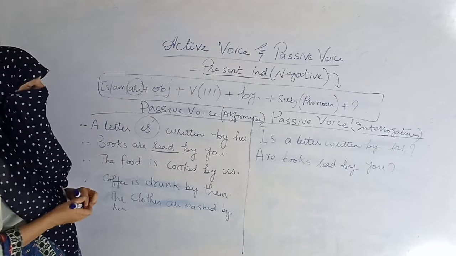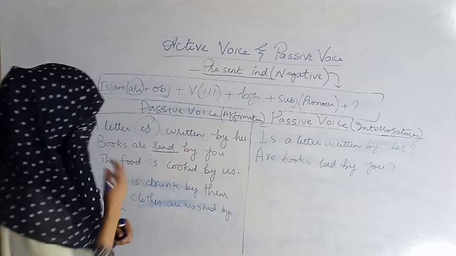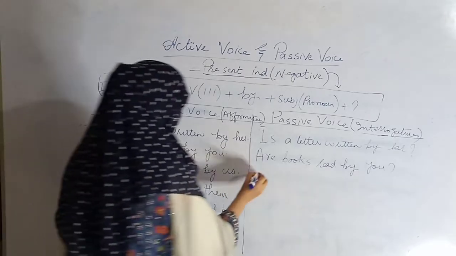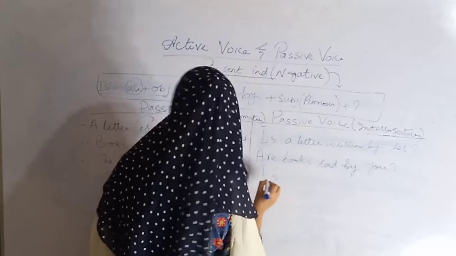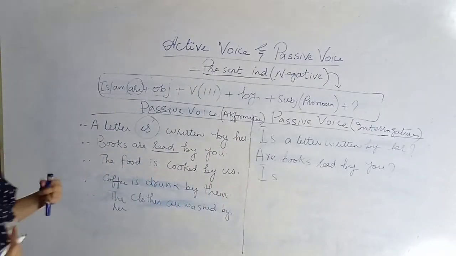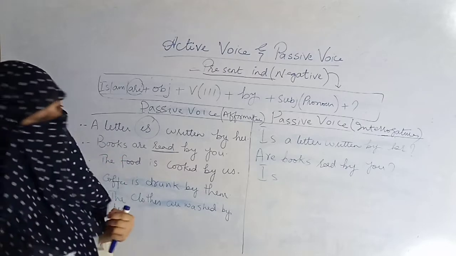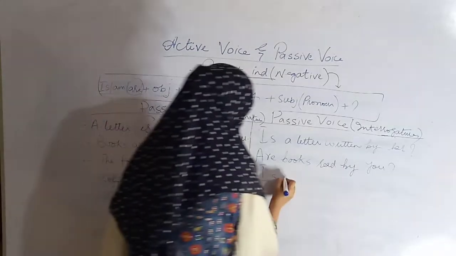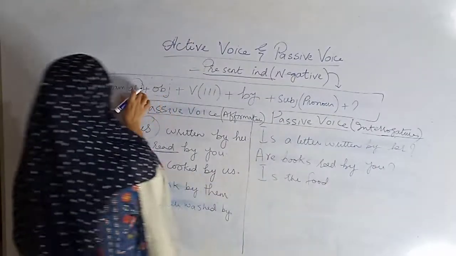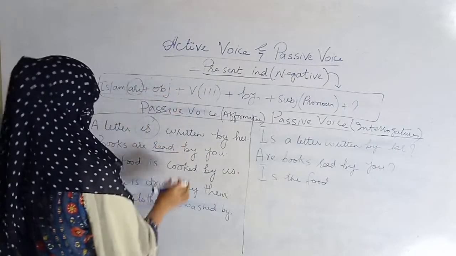The food is cooked by us. Then the "is" helping verb comes first here because this is an interrogative sentence. I am repeating these things again and again so you can memorize it. Is the food. The food is the object. After the helping verb, the object.